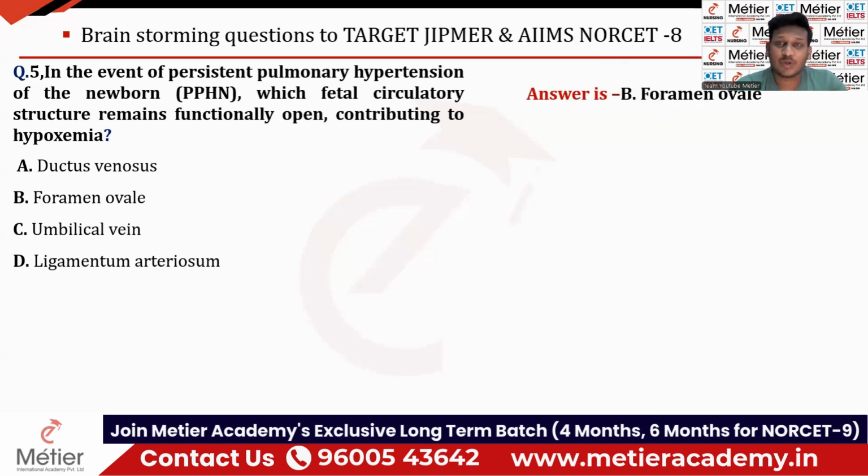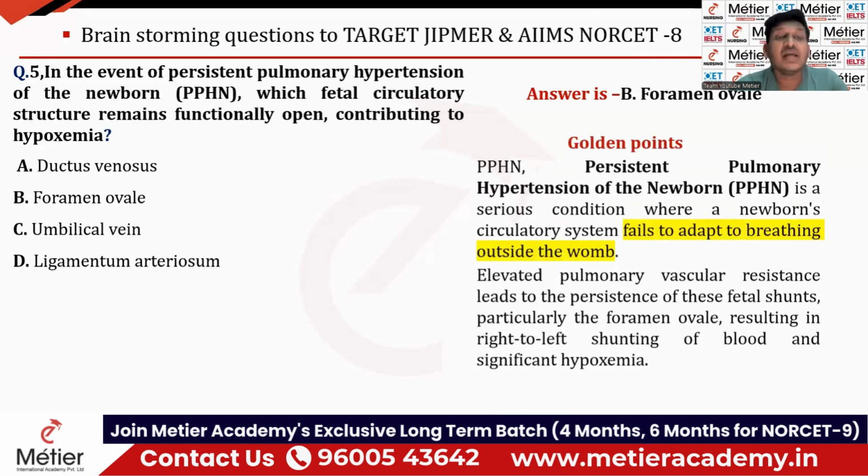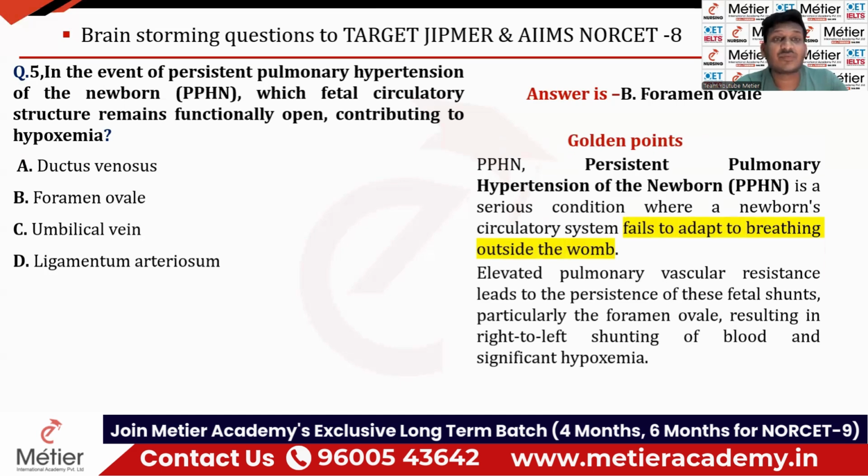So here the right answer is going to be option B, that is foramen ovale. That is the opening between the two atria. This one will remain open if the baby is suffering from PPHN, persistent pulmonary hypertension of the newborn. Okay, fine. Because of the increase in the pressure of the pulmonary artery, the baby cannot withstand the pressure.